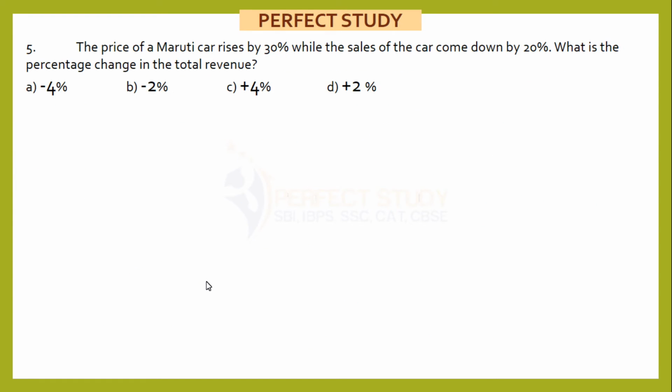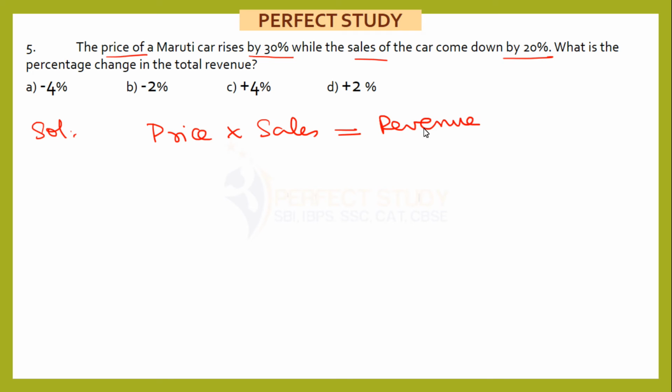So let's move ahead. Fifth, the price of a Maruti car rises by 30% while the sales of the car come down by 20%. What is the percentage change in the total revenue? Now, price multiplied by sales in units gives me revenue.